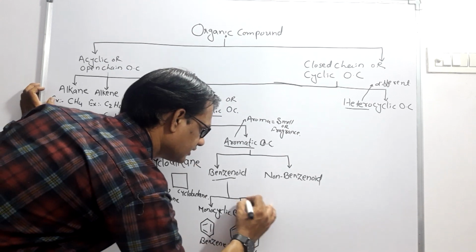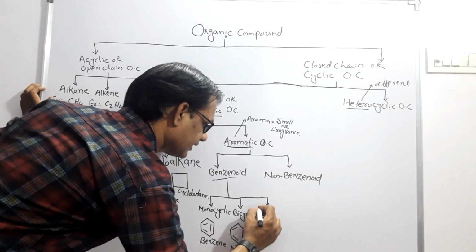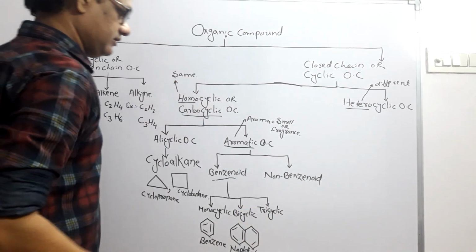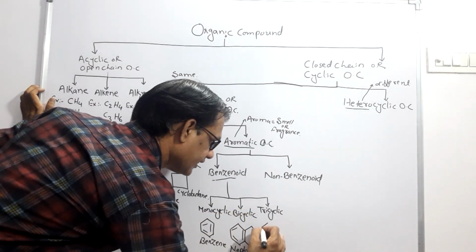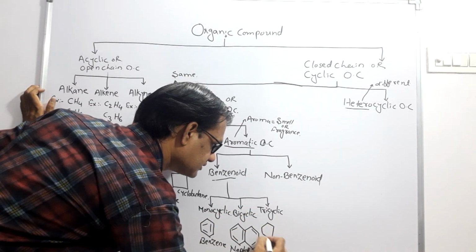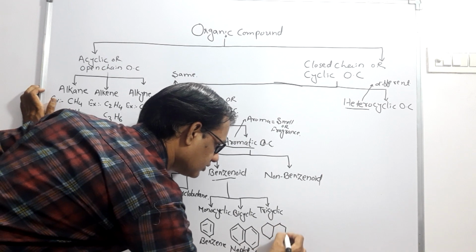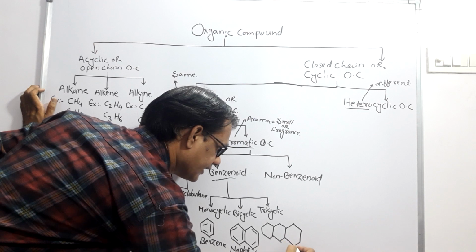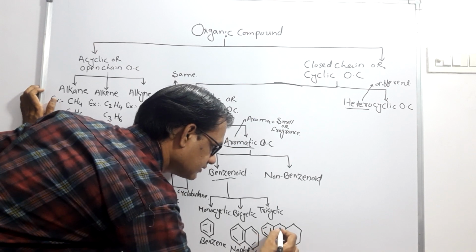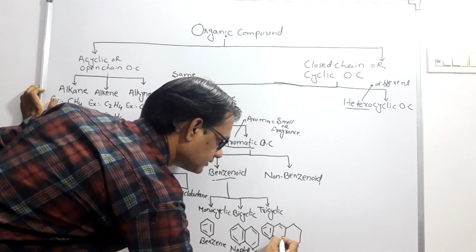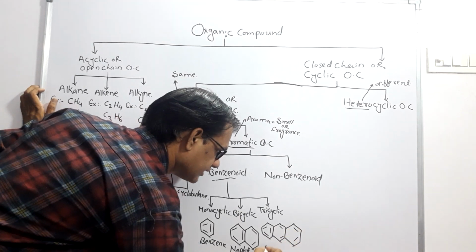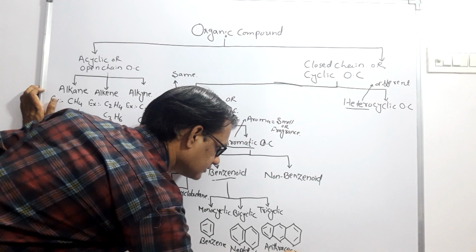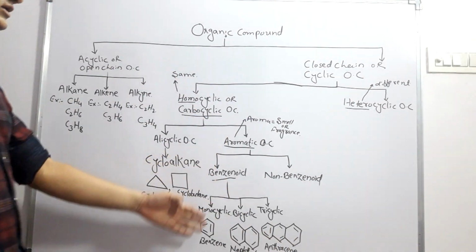Then another example, tricyclic, for example anthracene. This is the structure of anthracene. So these are the benzenoid compounds.